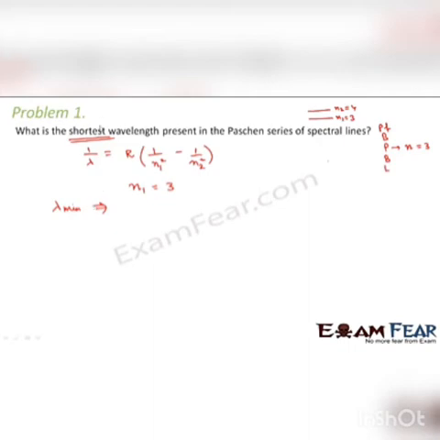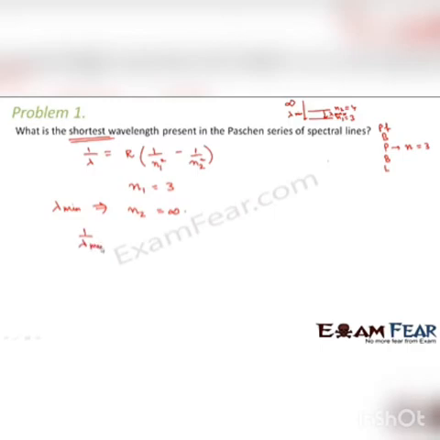Sorry, it's a slip of tongue. The wavelength would be minimum when the transition takes place from the energy level which is farthest away. If the transition takes place from the nearest level, then the wavelength is maximum. Now if the transition takes place from infinity, then the wavelength would be minimum. So lambda would be minimum when n2 is equal to infinity.